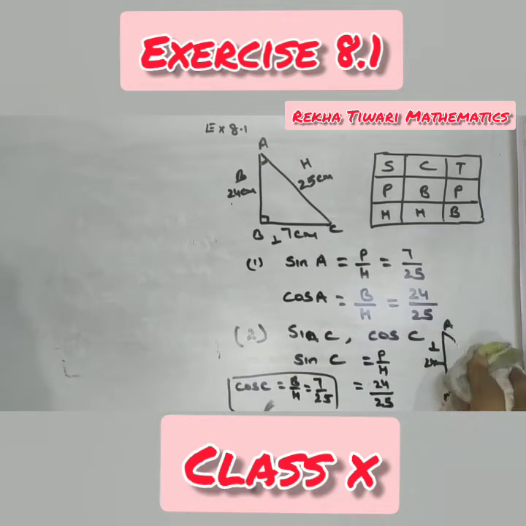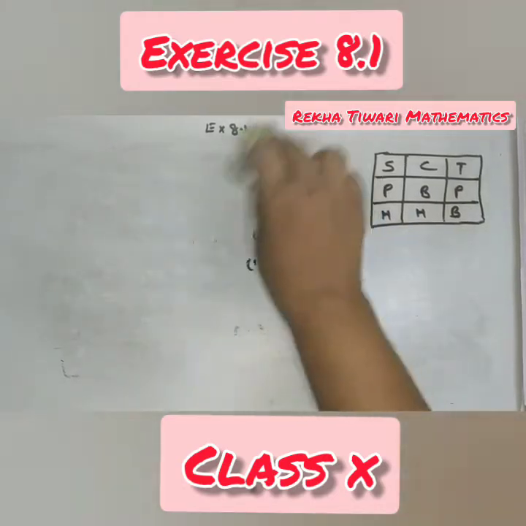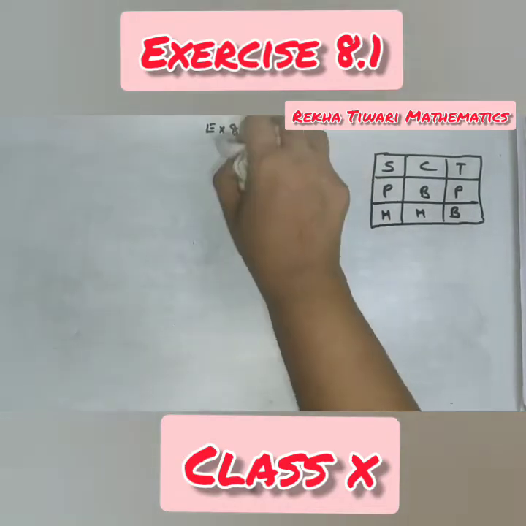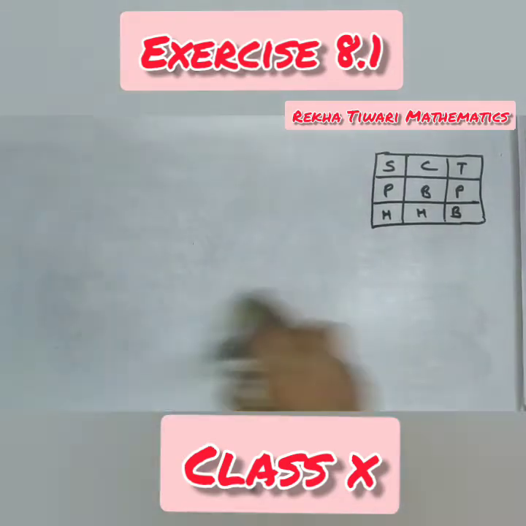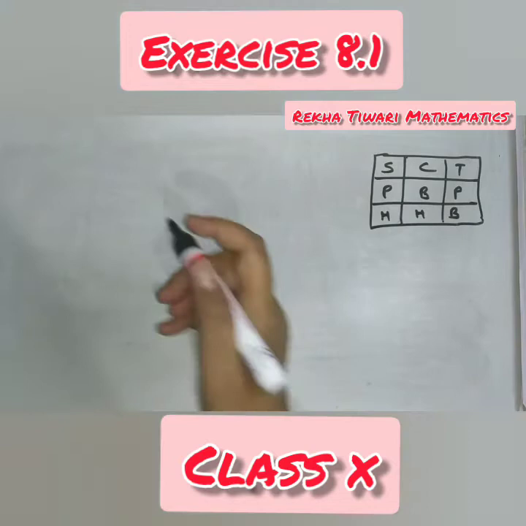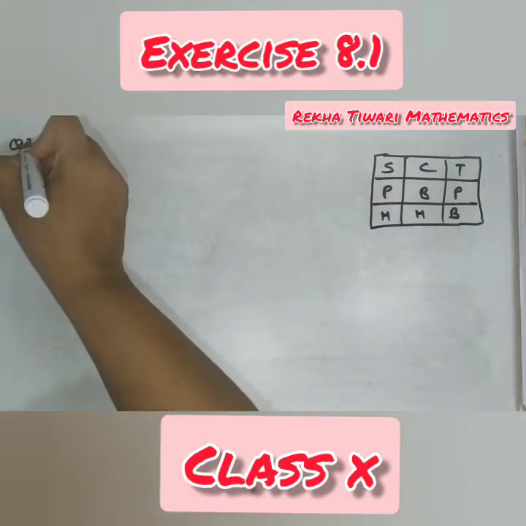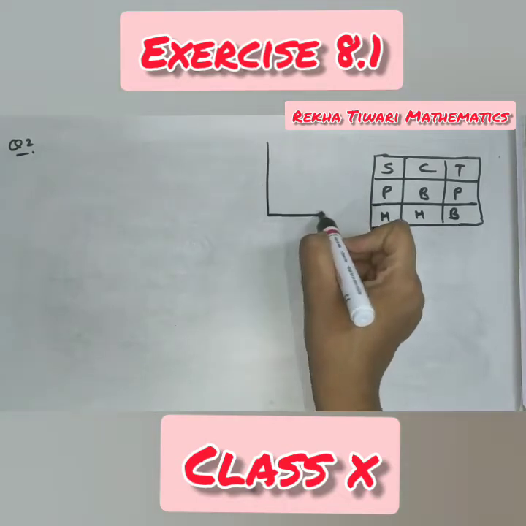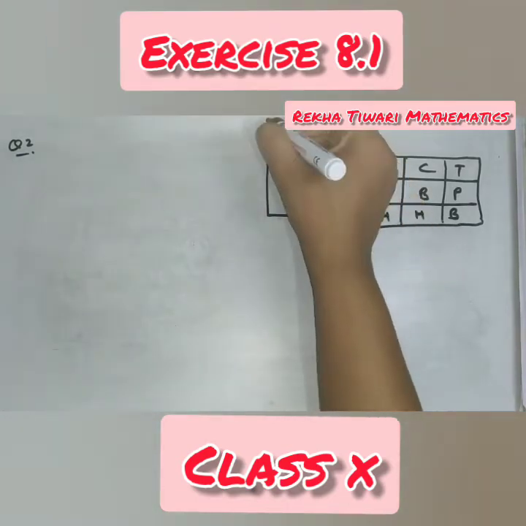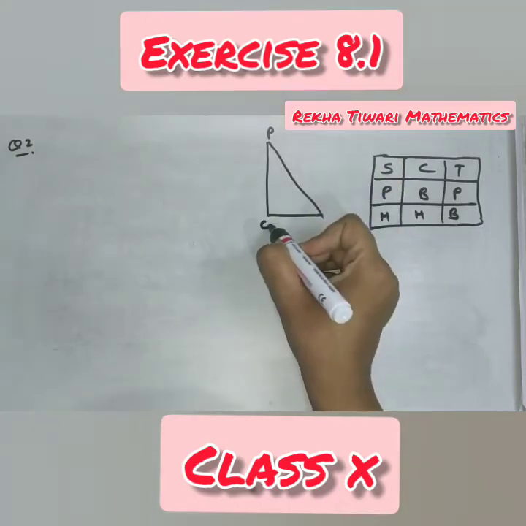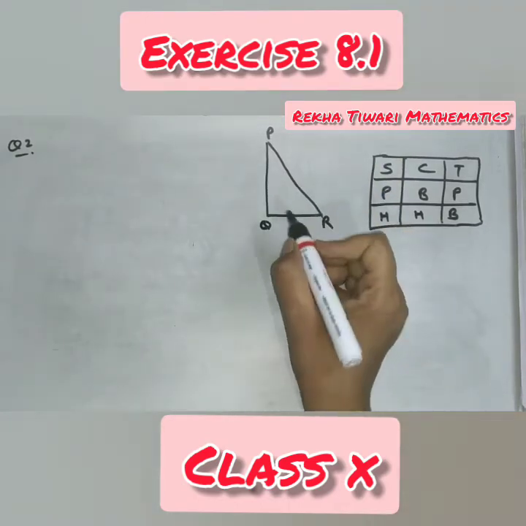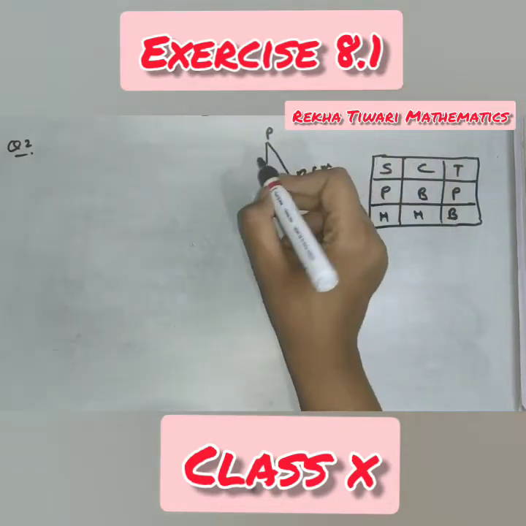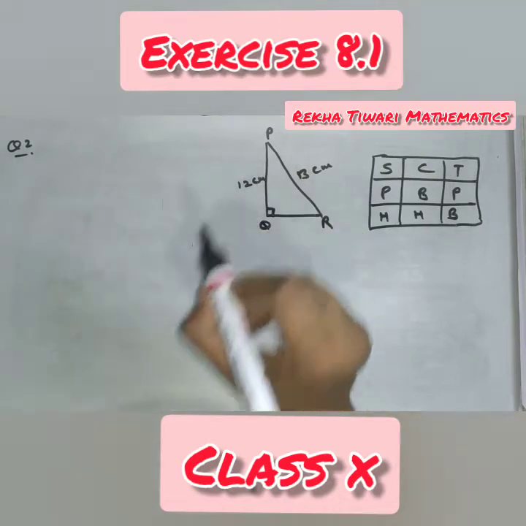Okay. Now move to the second question. It's very easy. Just a new chapter, that's why you have to be more concentrated. See question number 2. In figure 8.3, one figure is given to you. This is the figure. Let me draw the figure for you. P, Q, R. Angle Q is 90 degree. PR is given as 13 centimeter and PQ is given as 12 centimeter.